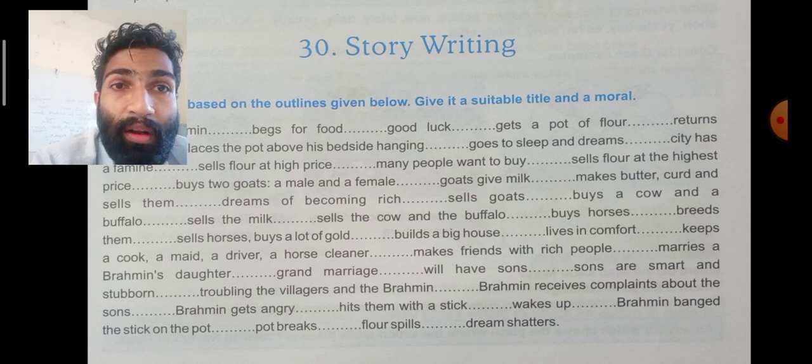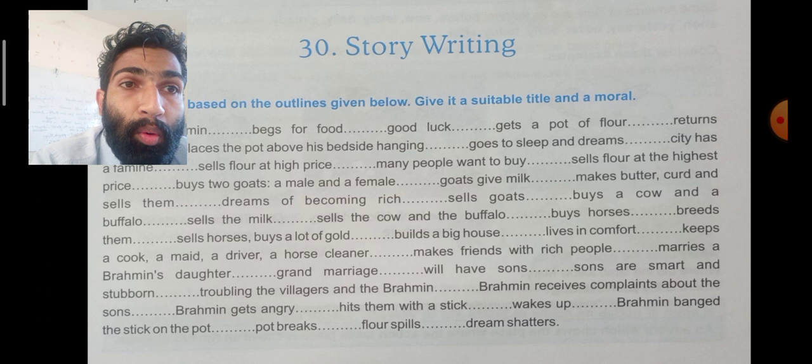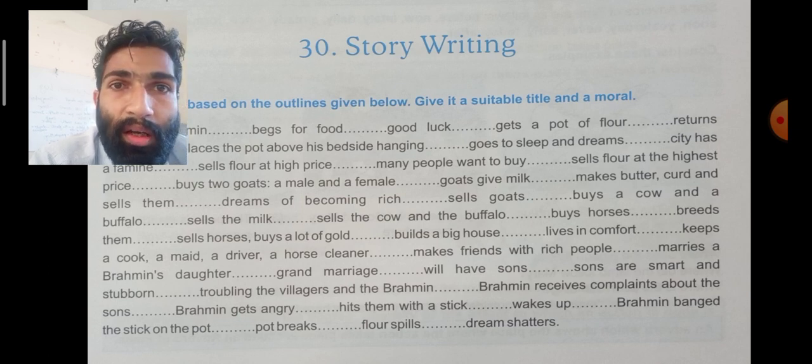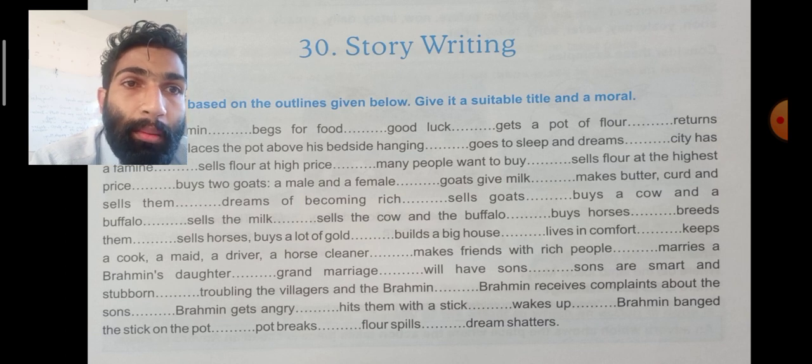Sells flour at a high price. Many people want to buy. Sells flour at the highest price. Buys two goats, a male and a female. Goats give milk, makes butter, curd, and sells them. Dreams of becoming rich. Sells goats.